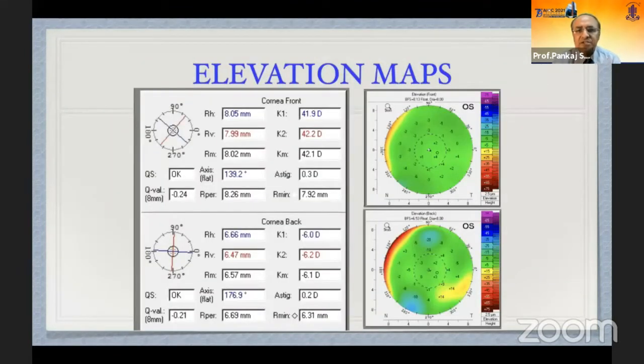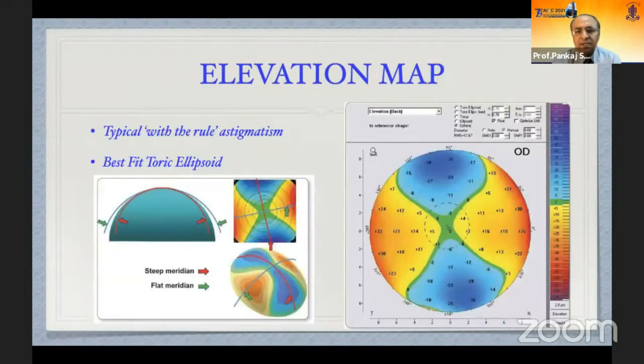This is the elevation curve of the anterior surface, which has a curvature of about 8 mm. So we take a float of 8 mm and everything appears all right. Here it is an astigmatic cornea in which we can see that the elevations, this horizontal line, is above the best fit sphere. So this axis is the flatter axis, and this is the steeper axis, where the periphery has gone behind the best fit sphere.